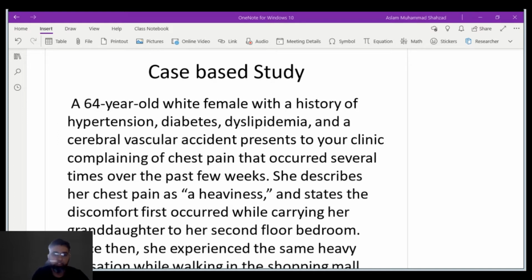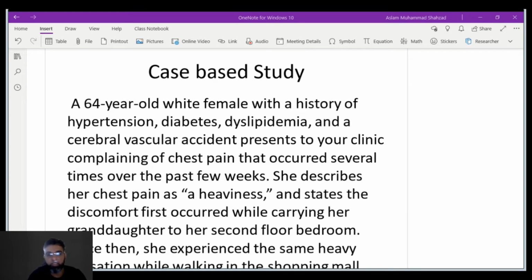She described her chest pain as a heaviness and stated the discomfort first occurred while carrying her granddaughter to her second floor bedroom. In this statement, they are talking about her doing an activity, and we already mentioned that sometimes angina pain occurs when somebody is doing some excessive exercise or stress.